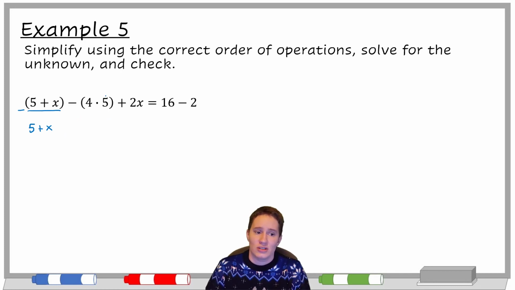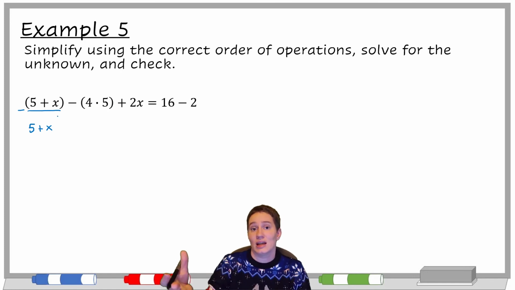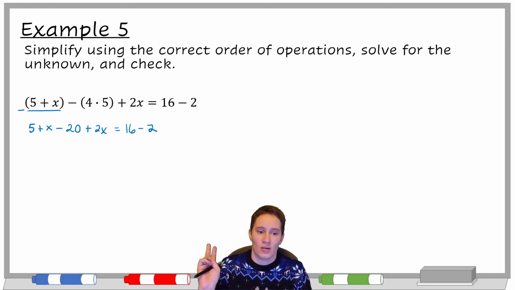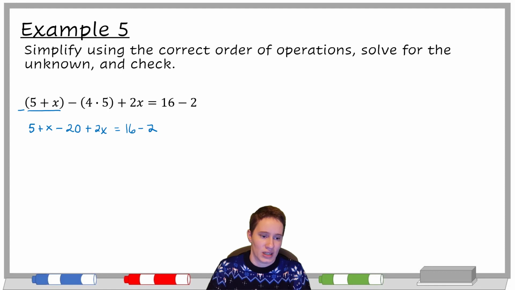All right, but we do need to do this 4 times 5. Again, in some ways, though, this parentheses was not necessary because we should have done 4 times 5 before subtracting anyway because it's multiplication. But anyway, that changes to minus 20. And then we've gotten rid of all our parentheses. How about exponents? There aren't any exponents, so no need to do exponents. Multiplication. The only multiplication we have is the 2x, which there's nothing else we can do with that yet.